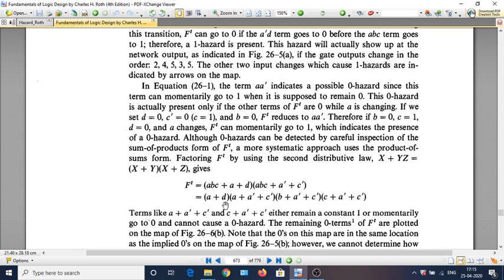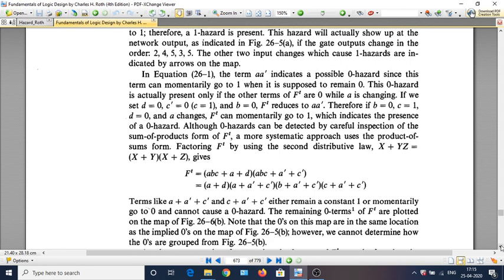Now this is in an SOP expression, but now we will look for putting these zero terms in a K-map and figuring out the zero hazard. Again, what you have to note is that here you have got a term which is A or A bar plus C bar.